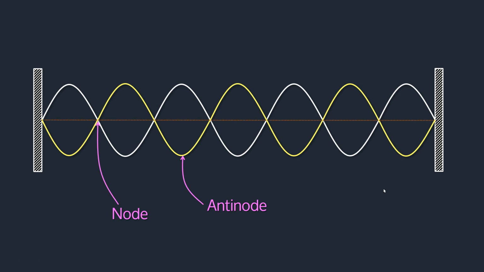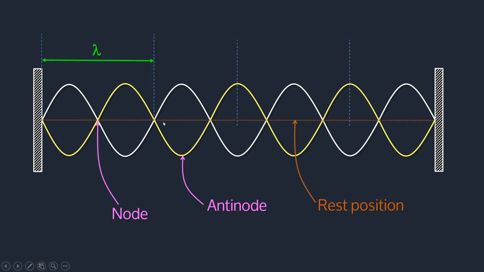Now, this is what we call the rest position. Supposing there was no wave, this is what we call the resting position or equilibrium position. So I want you to look at this. If you look at the white colored wave profile, the one we sent at first, you realize that from this point up to this point, for one complete cycle, that's one wavelength. Okay, that's lambda. And at the same time, from one crest to another, and this time I'm looking at the reflected wave, still we get lambda. So what do you realize?